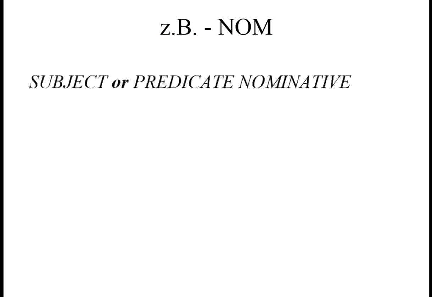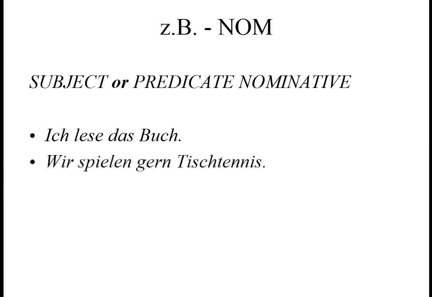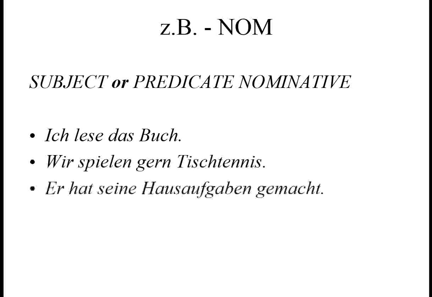Zum Beispiel, here are some nominative examples. So don't forget, nominative can be the subject of the sentence or the predicate nominative. So, ich lese das Buch. Wir spielen gern Tischtennis. Er hat seine Hausaufgaben gemacht. Oh, Entschuldigung. So, in the subject, ich, wir, er, these are the personal pronouns. So go ahead and underline these.